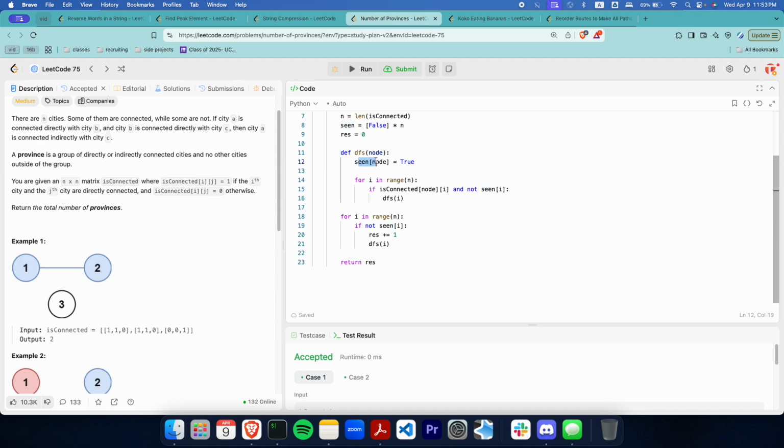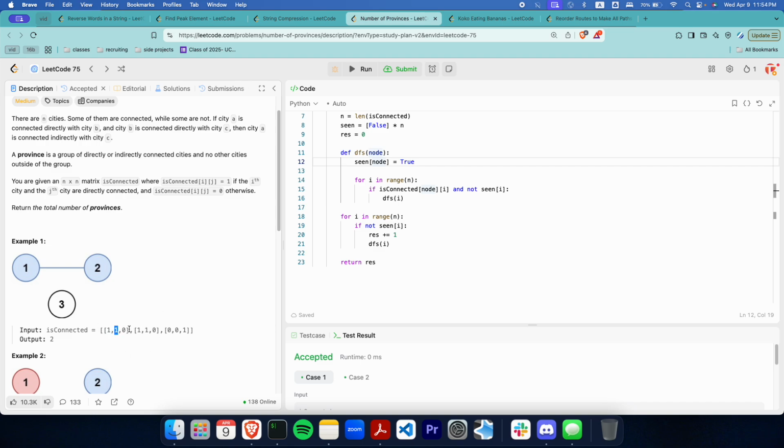We're going to set this node to be true so that we've seen this node already, and then we're going to iterate through all of the edges inside of this node. We're going to check, okay, this is 1, so it's a truthy value, but we've already seen that node, so there's no reason for us to go inside of the 0th node again.